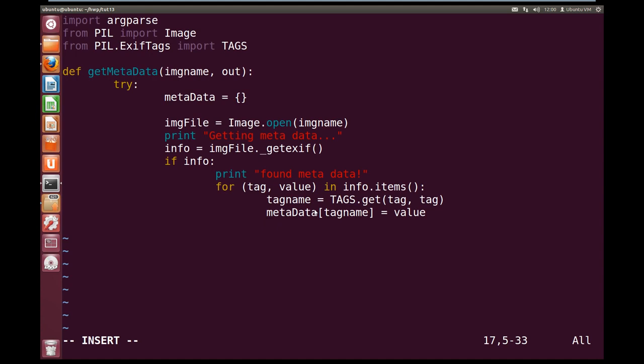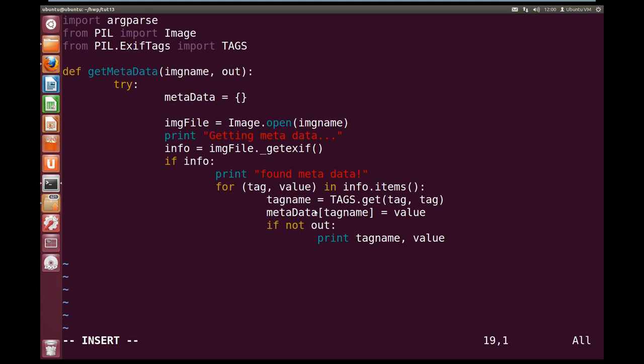Now let's quickly write an if not out. So if the user doesn't want to output it to file, we're going to output it to screen. So let's do our print tag name and value here. Okay.